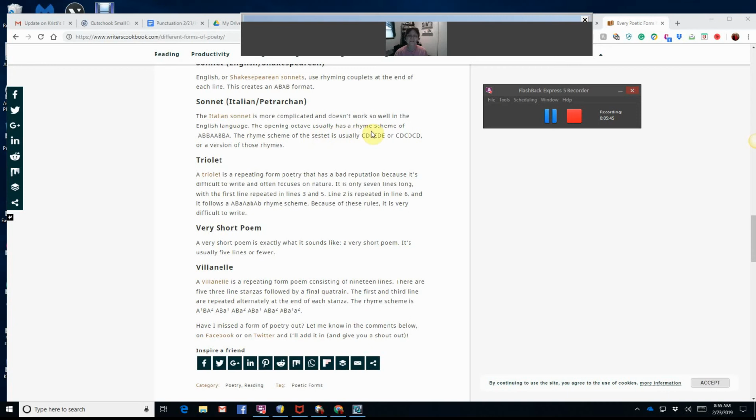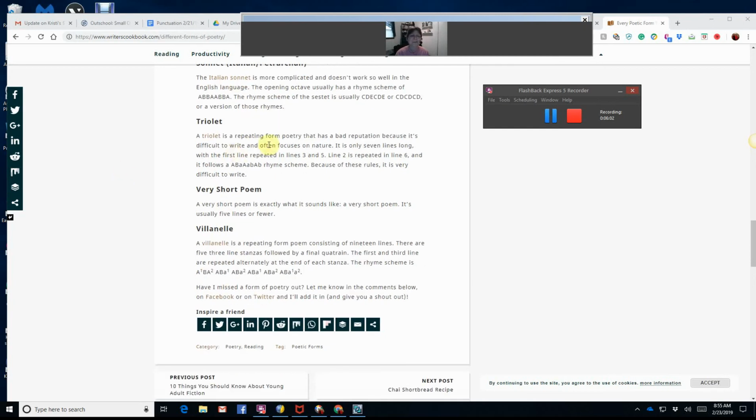The opening octave usually has a rhyme scheme of A, B, B, A, A, B, B, A. The rhyme scheme of the sestet is usually C, D, E, C, D, E, or C, D, C, D, C, D, or a version of those rhymes. Don't let that bog you down. We're not going to be writing those either.